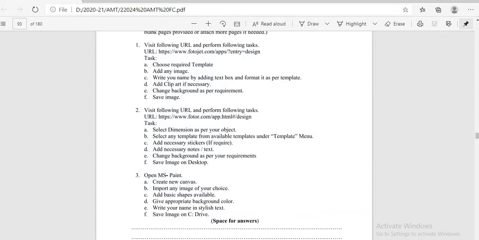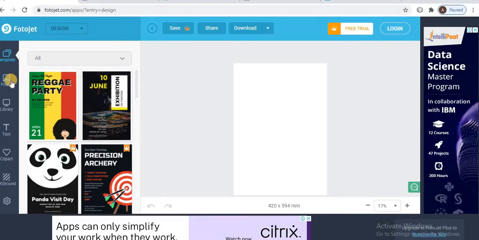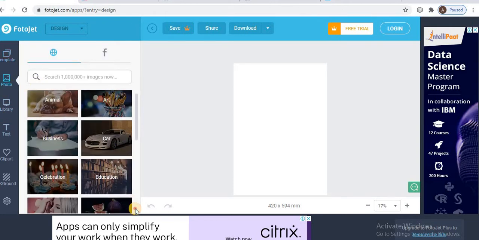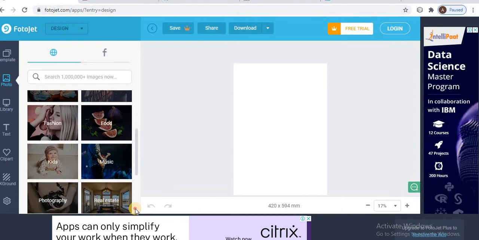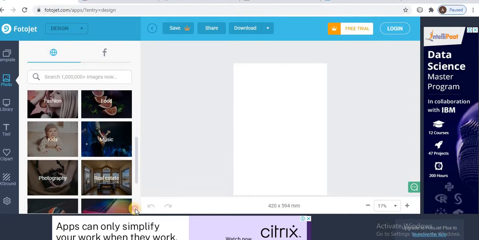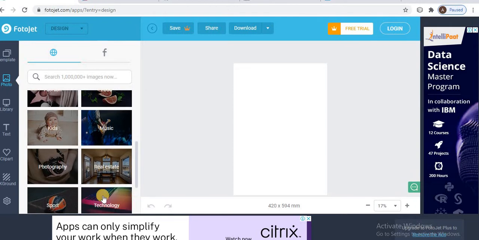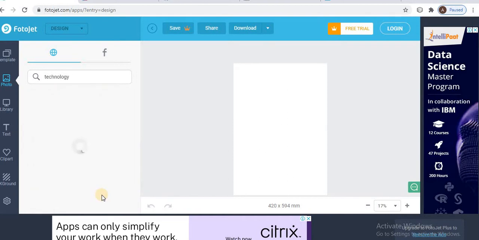After that, add text, clip arts, and a background image. First of all, take an image. I'm taking a technology image.